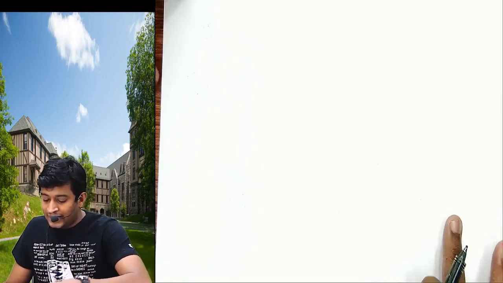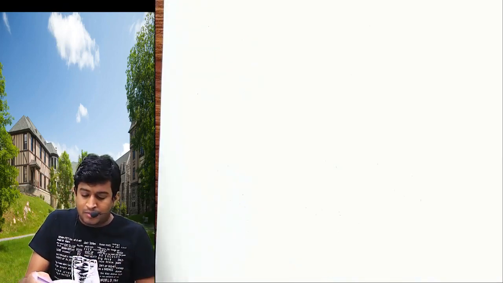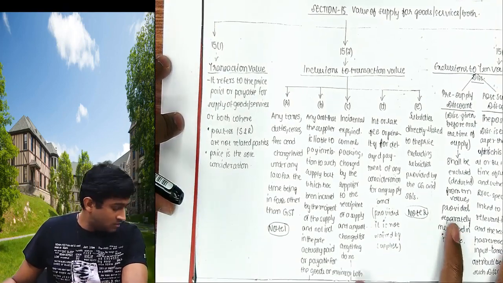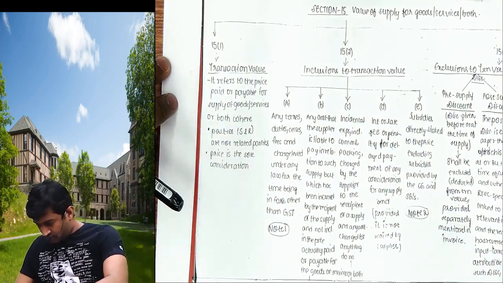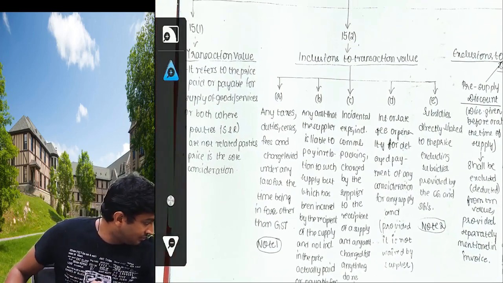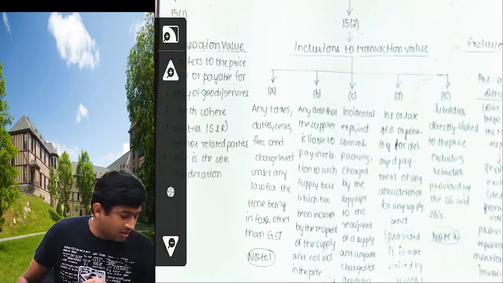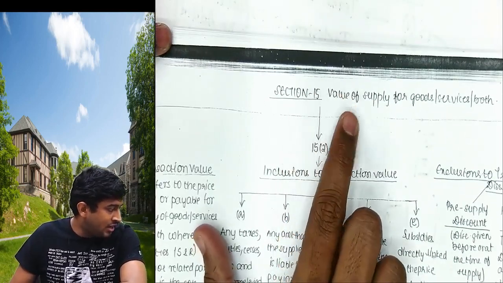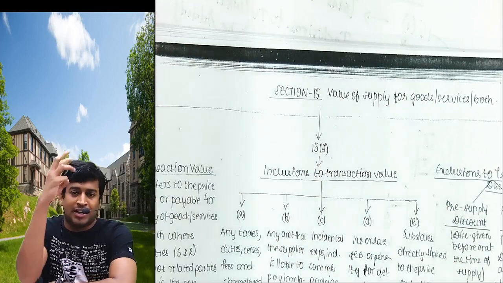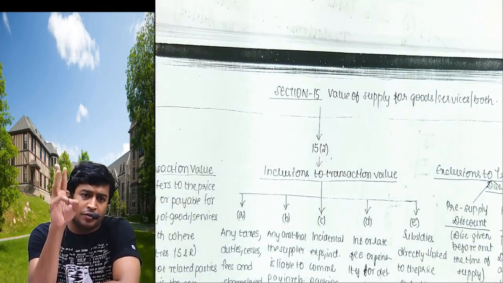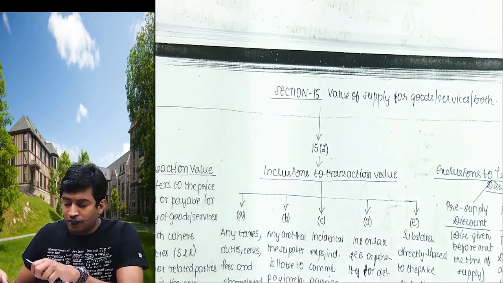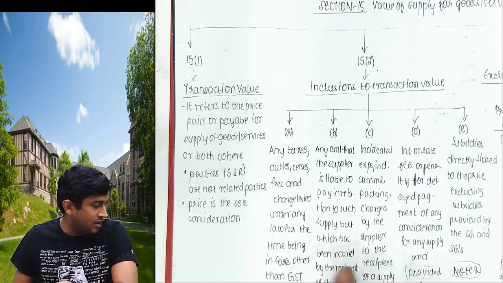Okay, now listen. I'll directly read from the material, your notes. This becomes easy because it's given in a very beautiful way. We have to come to the chart called Section 15, value of supply for goods and services. I told you 15 has three types: 15.1, 15.2, 15.3. Let's start with 15 subsection 1, already covered.